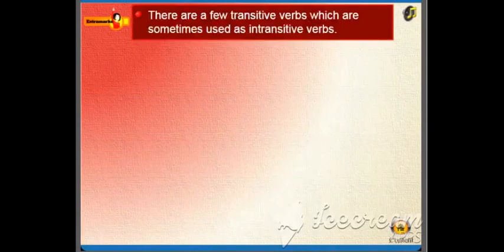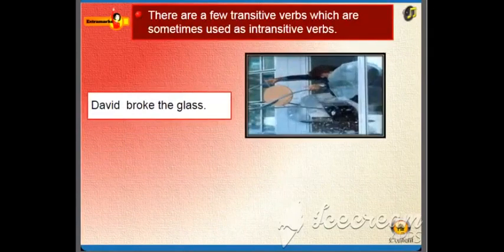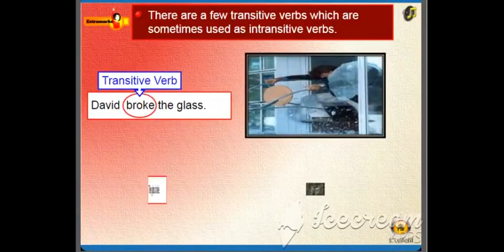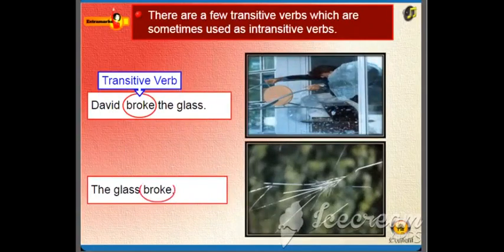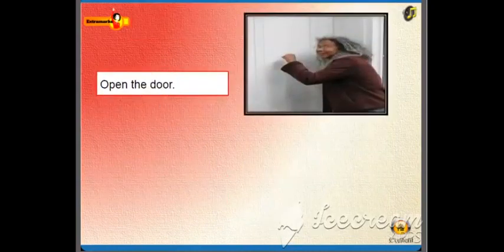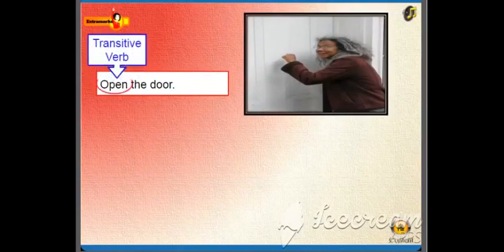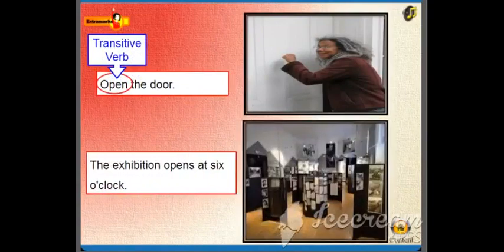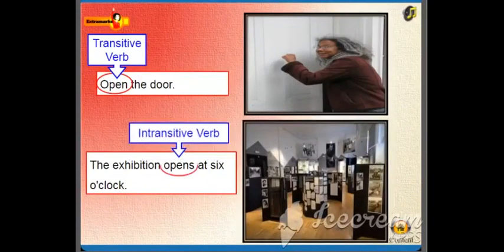There are a few transitive verbs which are sometimes used as intransitive verbs. For example, David broke the glass. The verb broke is transitive in the sentence. But in the sentence, the glass broke, it is intransitive. Let's take the example of another verb, open. In the sentence, open the door, the verb open is used transitively, whereas in the sentence, the exhibition opens at 6 o'clock, the verb is intransitive.